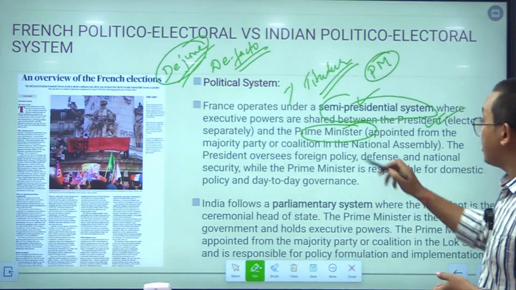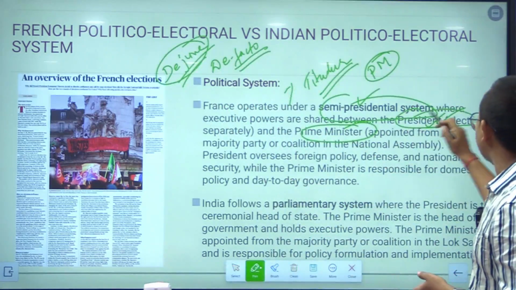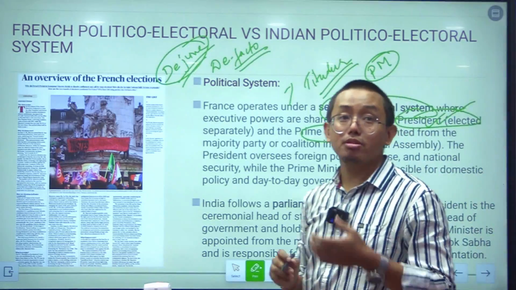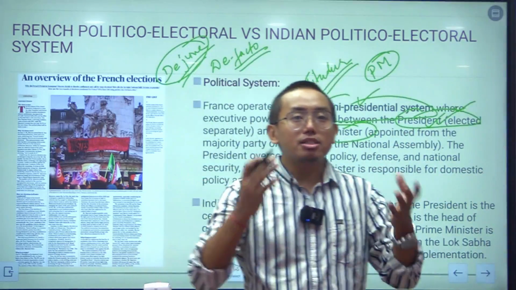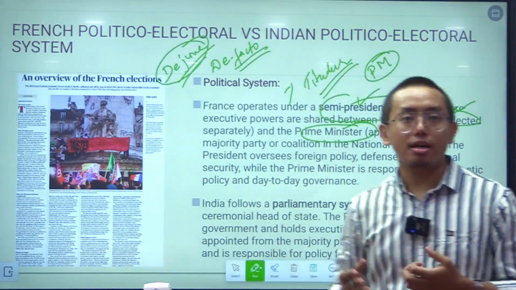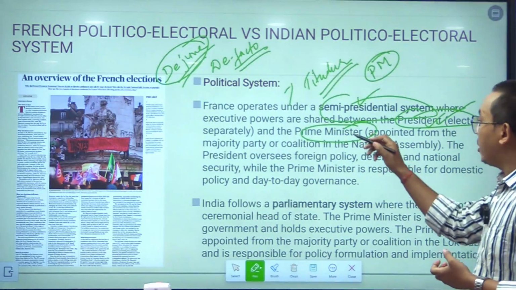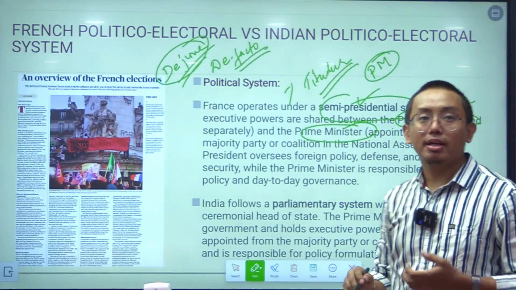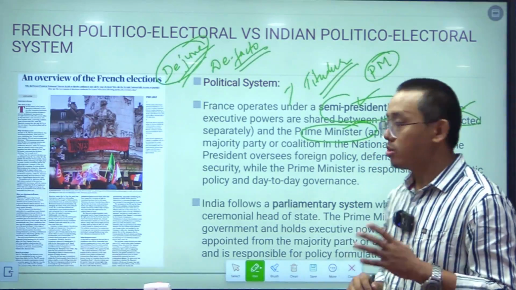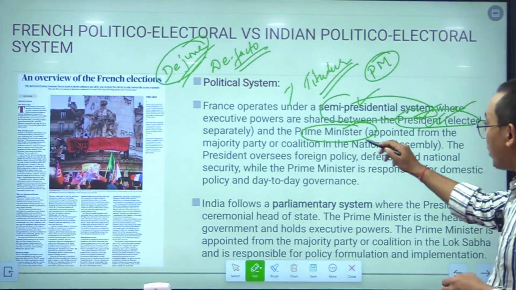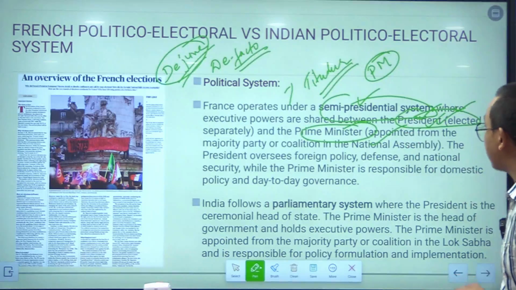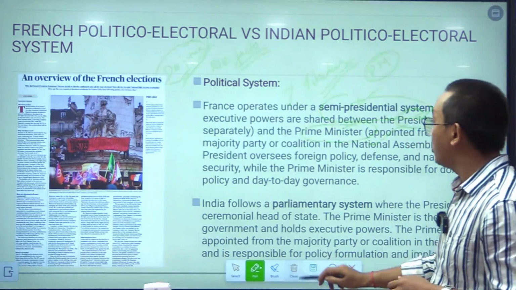But in the case of France, the president has also been granted a few powers. For instance, defense, external affairs, communication, etc. are all the domain of the president of France, but that is not the case in India. That is the main difference, and for this reason there is a semi-presidential system in France. So, you have to know these points.